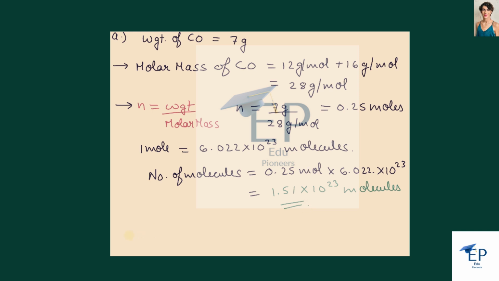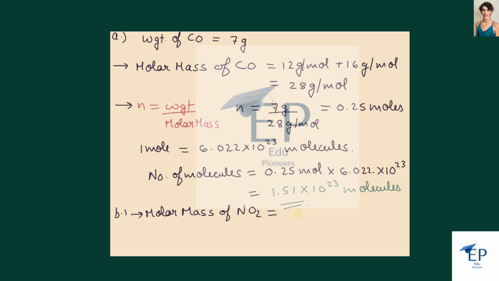Now the next part of the question is to find, if the same mass of NO2 is taken, will it have fewer molecules or more molecules of NO2 than CO? So let's see. Let's first calculate the molar mass of NO2.